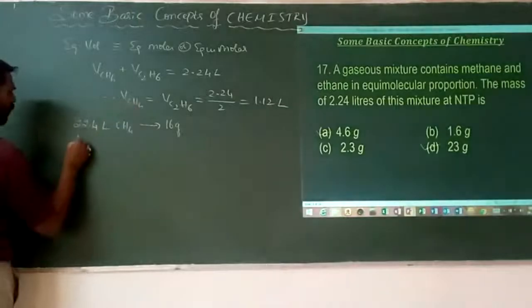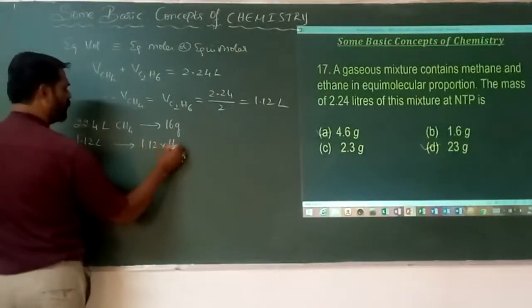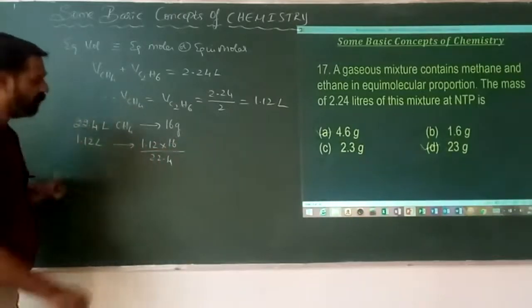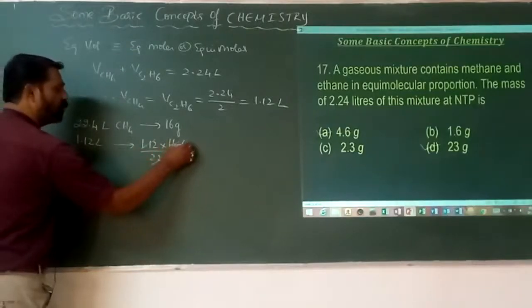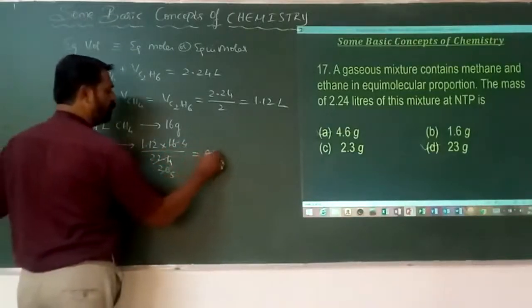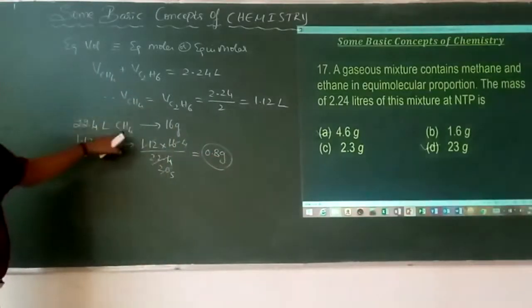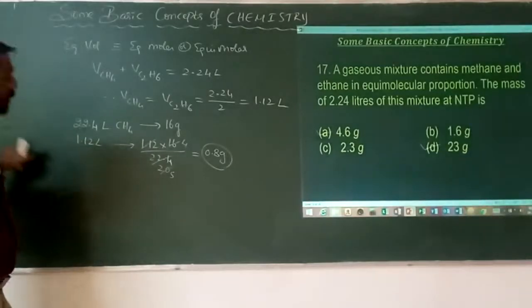Therefore the mass for 1.12 liters is 1.12 into 16 divided by 22.4, which is 4 by 5, that is 0.8 grams. It is the mass of methane, which occupies 1.12 liters.